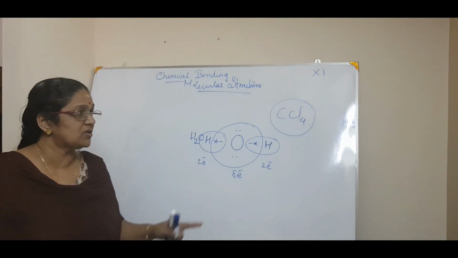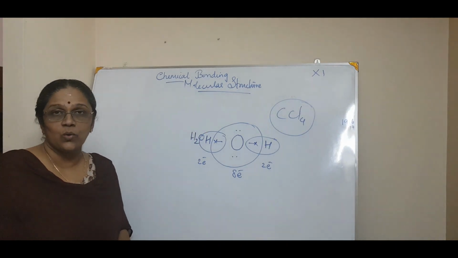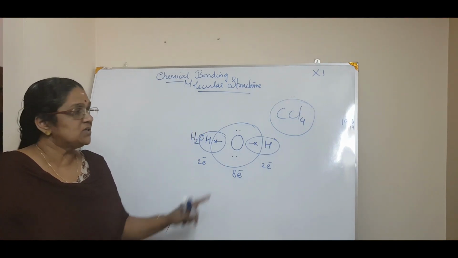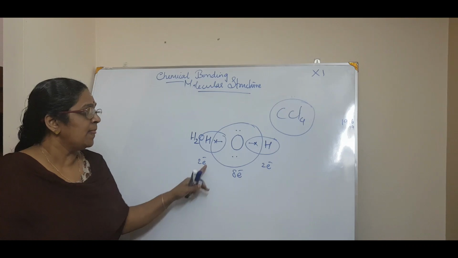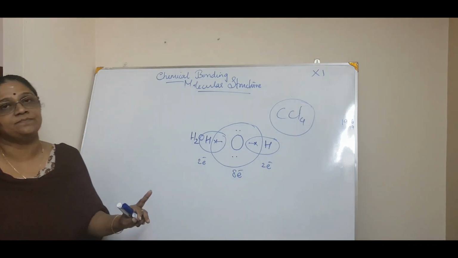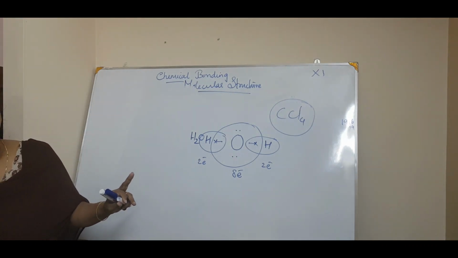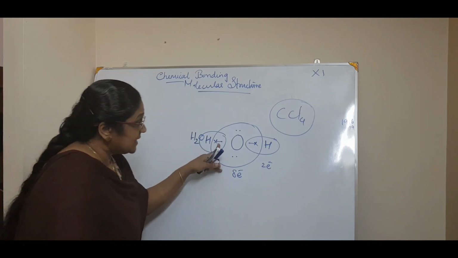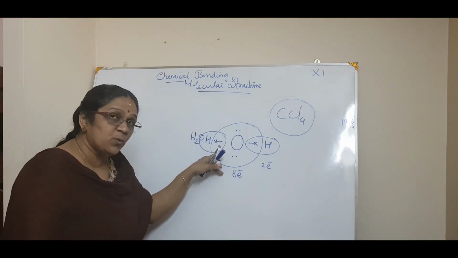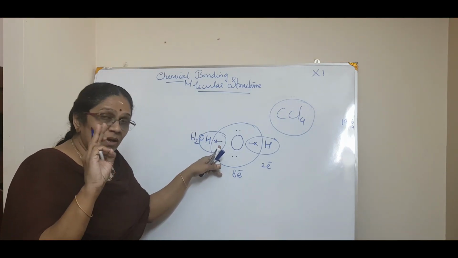The sharing of electrons between carbon and the 4 chlorine atoms. Okay, so just see to it and draw it in your notebook. Now this is a single bond. A single bond means what? There are only 2 electrons.